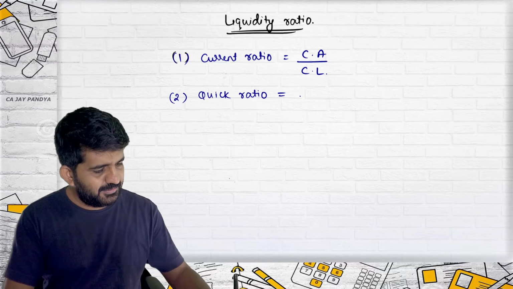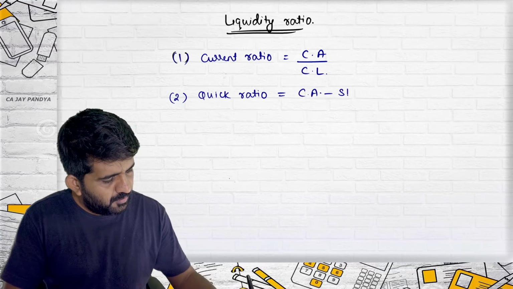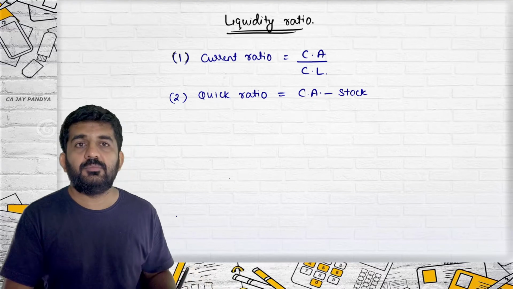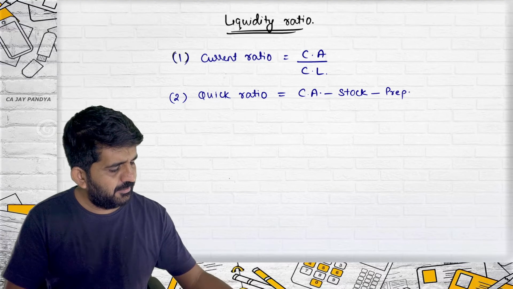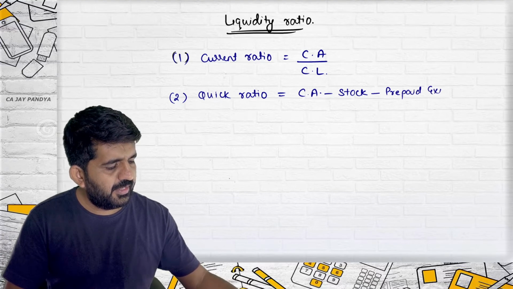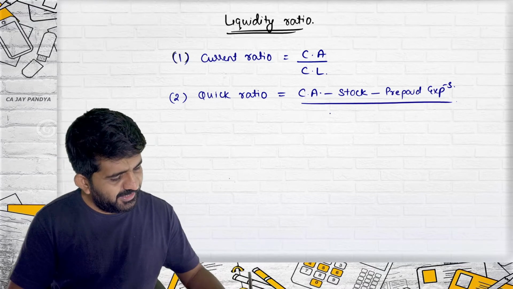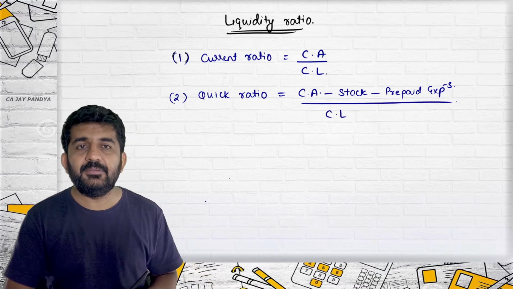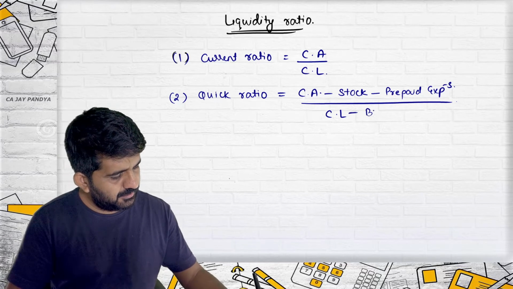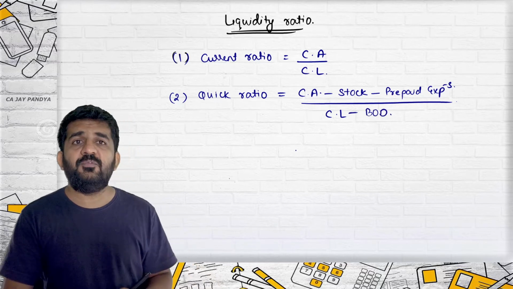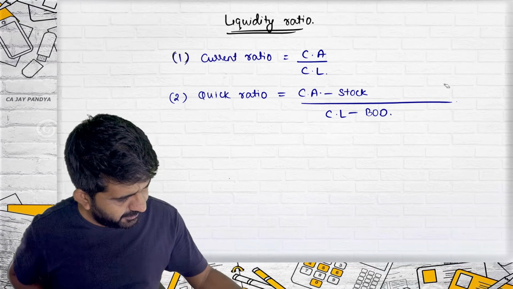It says current asset minus stock minus prepaid expenses divided by current liability minus bank overdraft minus outstanding expense. But let me right now do only this.